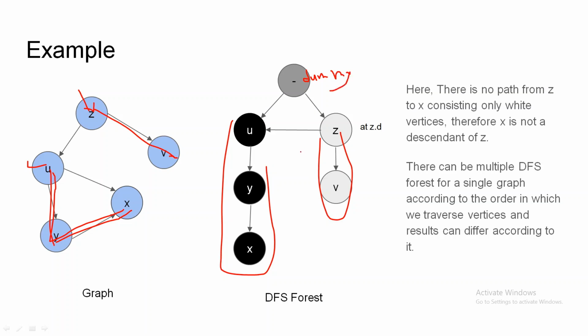So now we can see that there is no path from Z to X entirely consisting of the white nodes. So we cannot say that the X is a descendant of the Z, but it depends on how we create a DFS forest. If we choose another node as a root of the DFS tree, then there can be another traversal also, and the result can differ in that case. But in this case, there is no path entirely consisting of the white nodes from Z to X. So X is not a descendant of the Z.